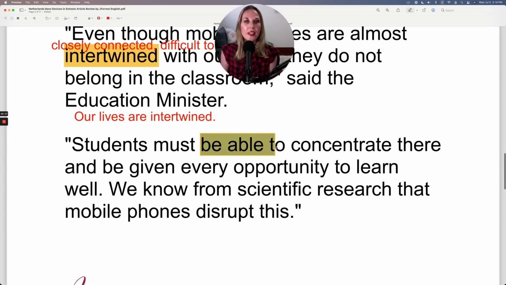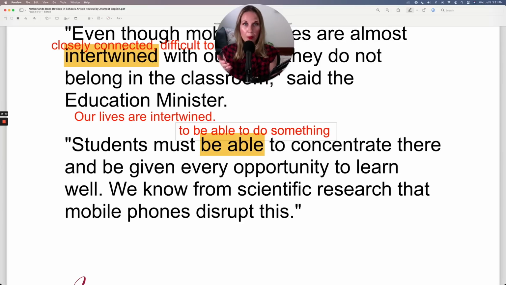I see a lot of mistakes with this sentence structure, and it is pretty basic, I'll be honest, but I still see a lot of mistakes with it. The sentence structure is to be able to do something. So here you have your verb to be. You can conjugate your verb according to the subject and the time reference. Able does not change.